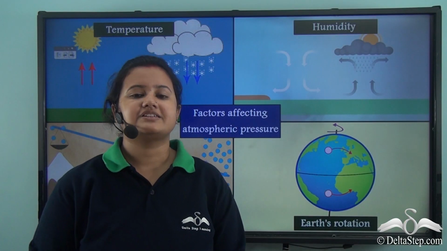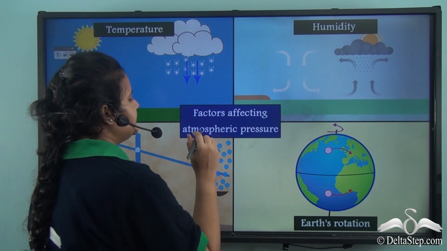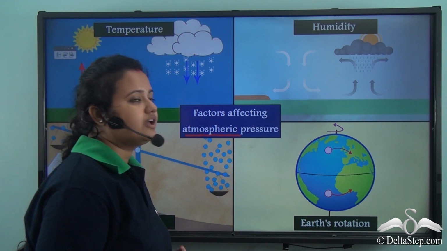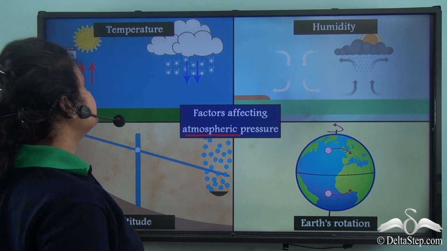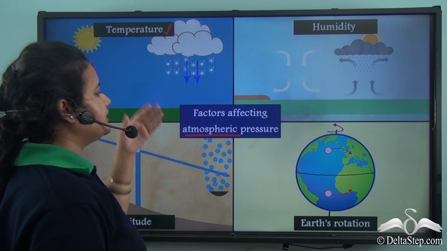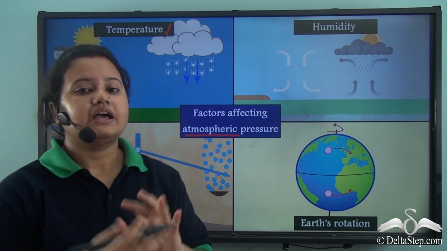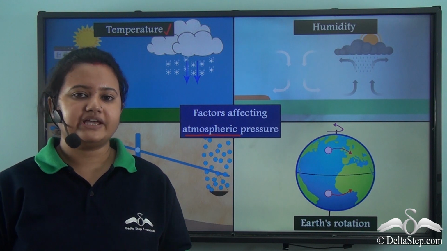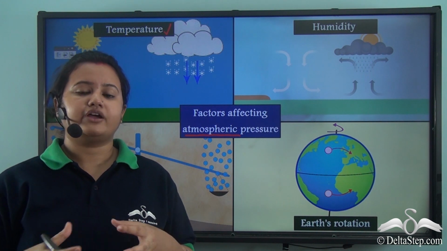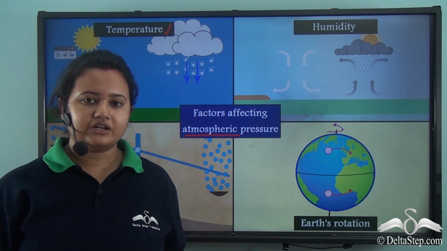So, we discussed various factors that affect atmospheric pressure. One of those factors is temperature. We saw that temperature and atmospheric pressure are inversely related. This is because if temperature rises, the density of air falls as the intermolecular spaces increase.